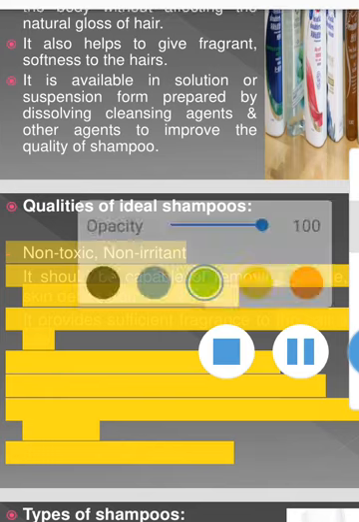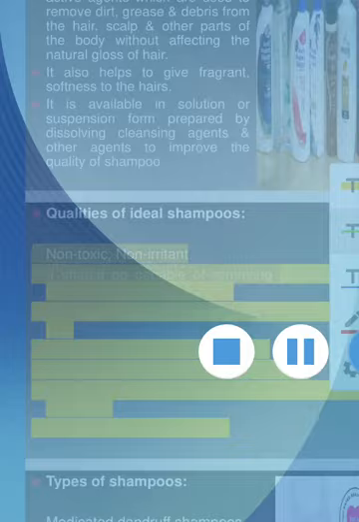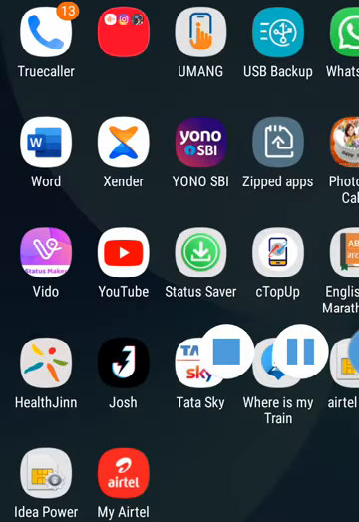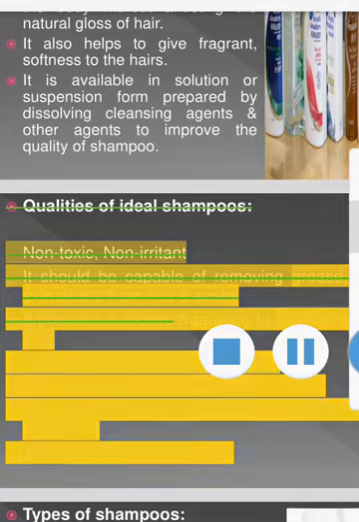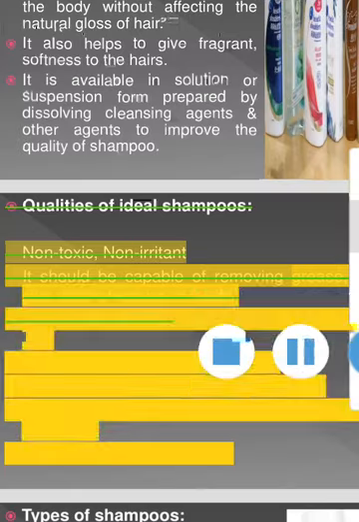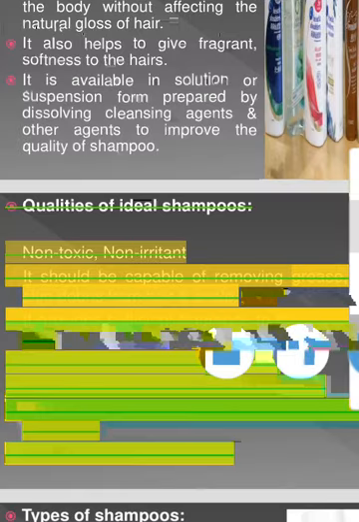The classification or types of shampoo: first is the medicated dandruff shampoo. Second important, powder shampoo. Third important, clear liquid shampoo. Fourth is